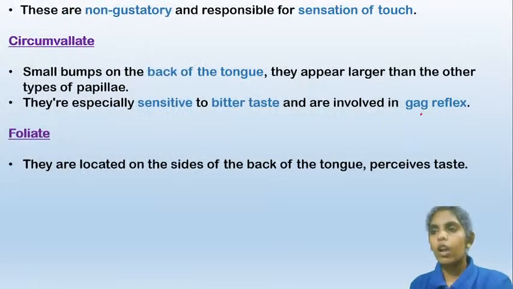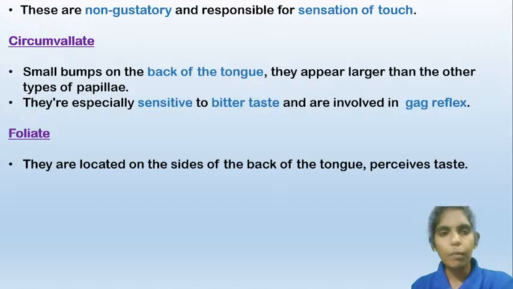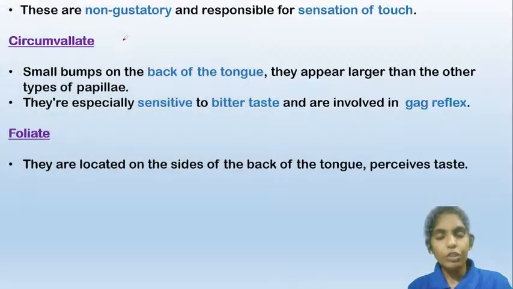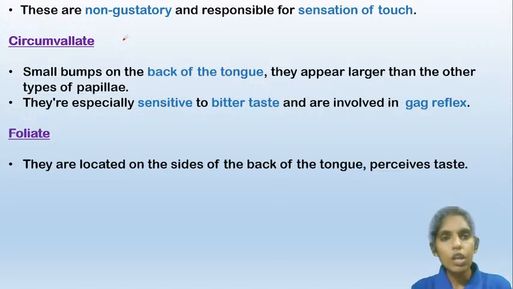Before going to the next type, a key thing to remember is that these filiform papillae are non-gustatory, which means that they do not have the ability to detect or differentiate between flavors or taste. So they are non-gustatory, but they have a sensation for touch. So whenever we eat food, they sense that the food is present in the mouth.